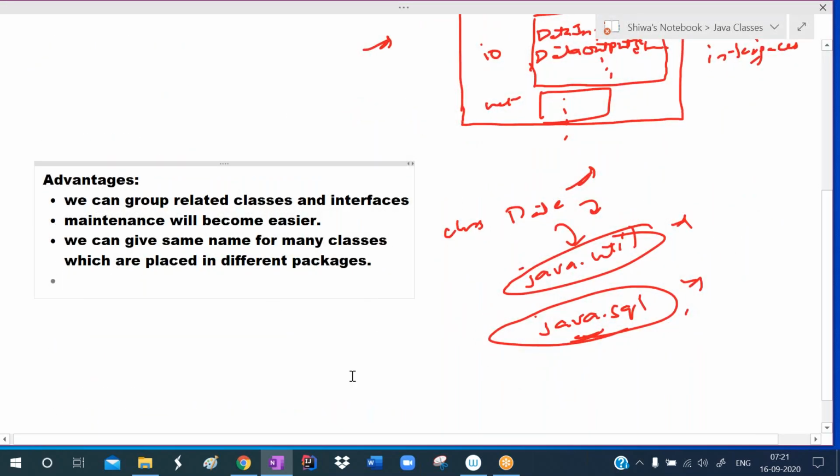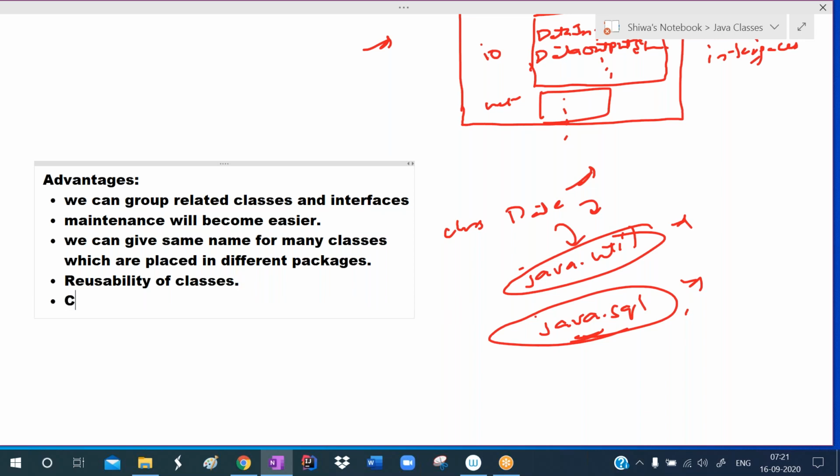This is another advantage. And another, most important advantage is reusability. The main advantage here is reusability of classes and interfaces. So we are reusing the classes and the classes' methods.